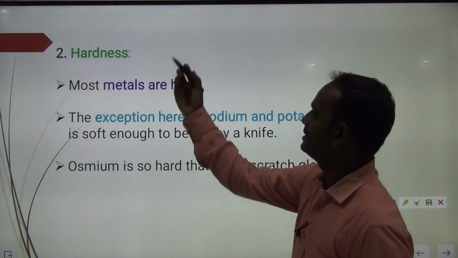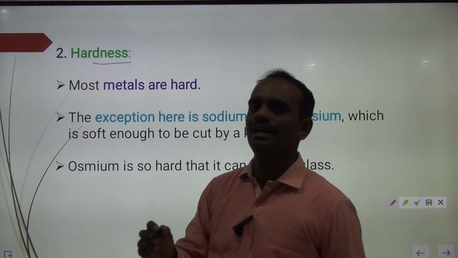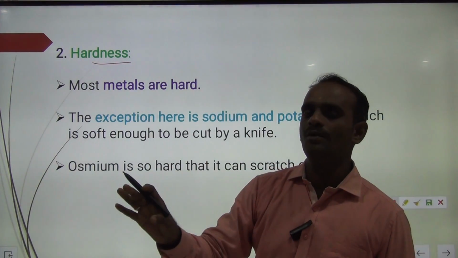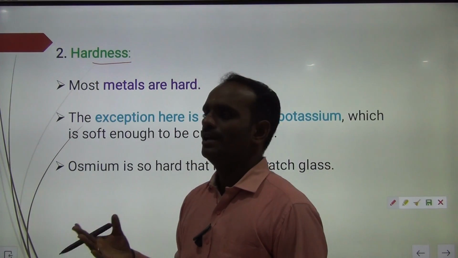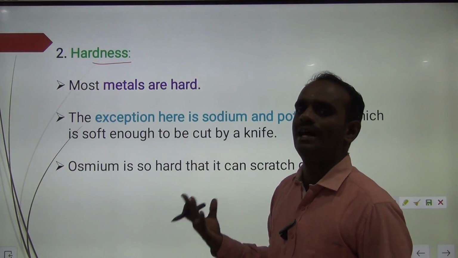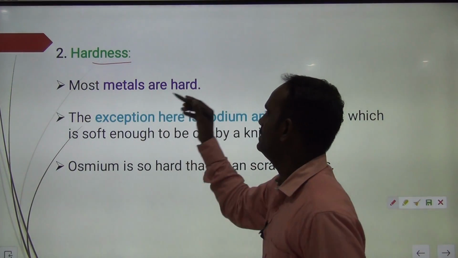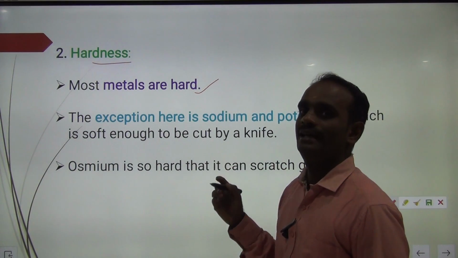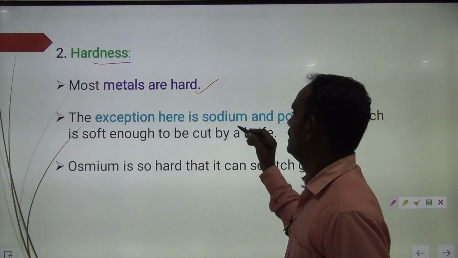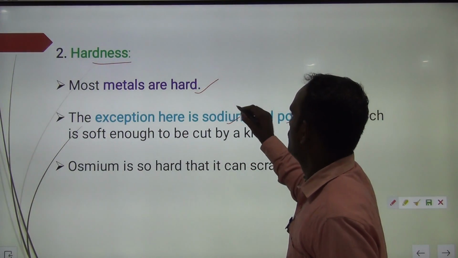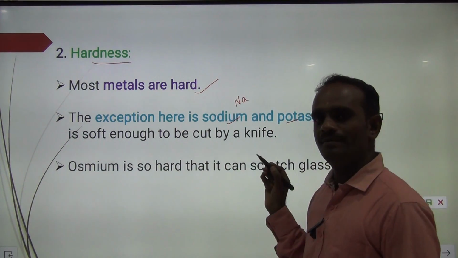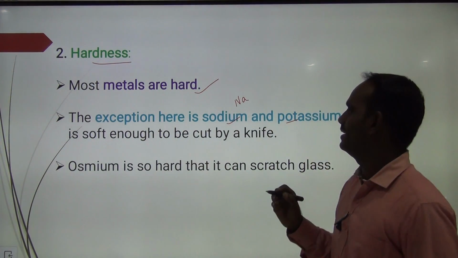Next one, hardness. Majority of metals are hard, but they have some exceptions: sodium and potassium. What is the symbol for sodium? Very good, Na.